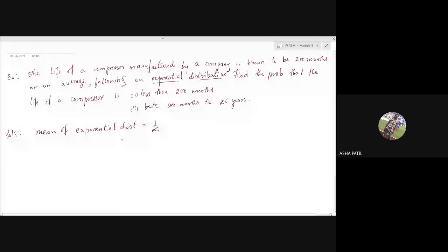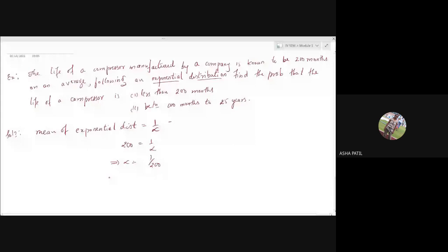So here 200 is equal to 1 by alpha, which implies alpha is 1 upon 200. You can put it in decimals or write it as a fraction. So we have got the value of alpha, which is 1 by 200.